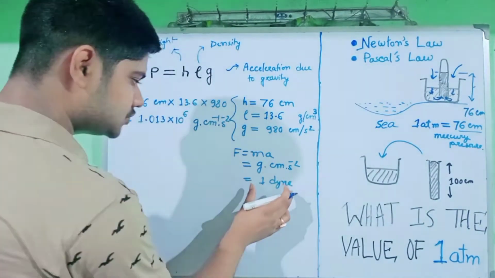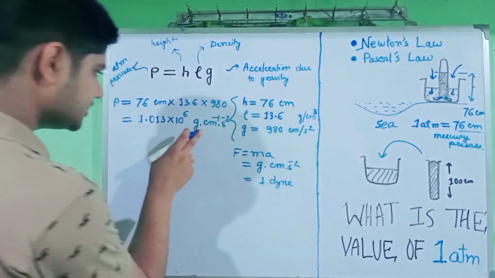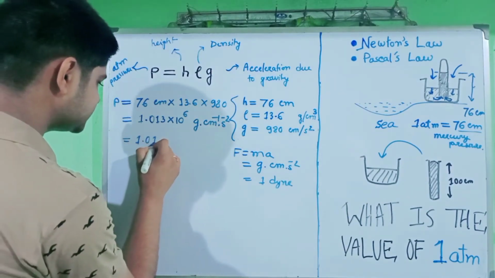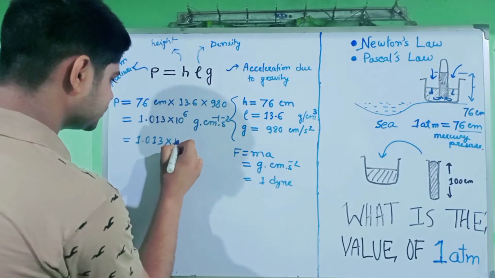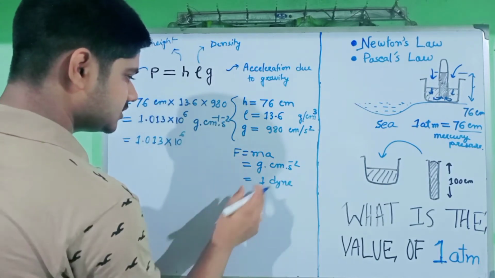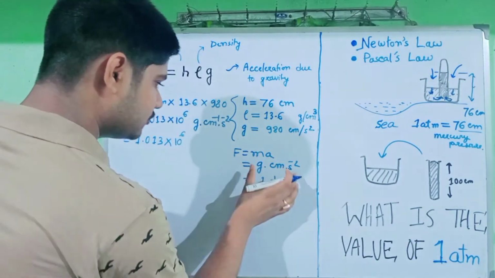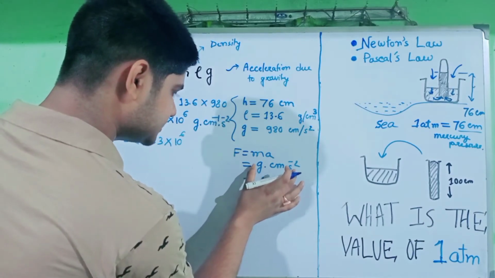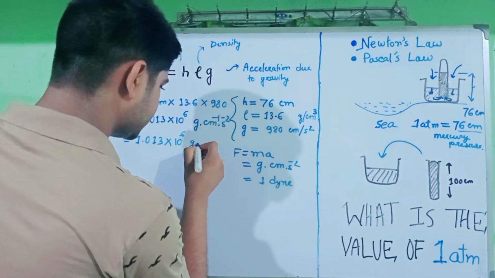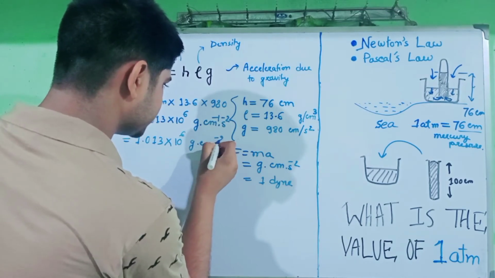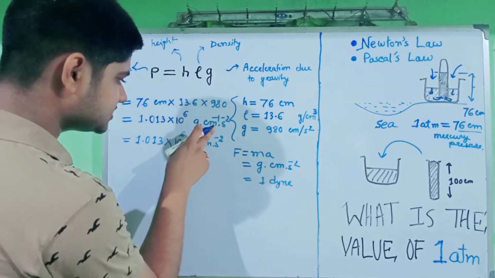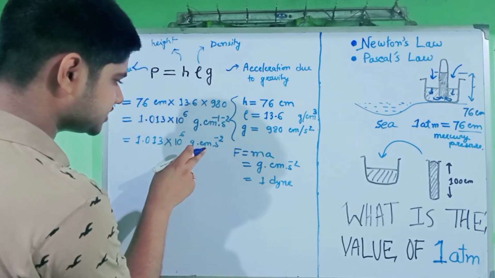Now we want to introduce this term dyne into this unit. So let us write 1.013 into 10 raised to 6. Now in some way let me try to incorporate this unit here, gram centimeter per second square. But see that here it is centimeter inverse, but I am putting here centimeter.